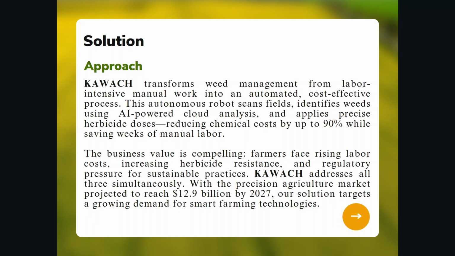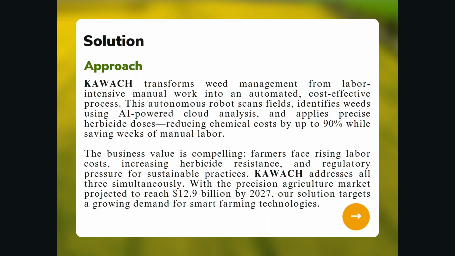So, what's the solution to this manual weeding process, you may ask? The answer is KAWACH. KAWACH is an AI-powered bot which scans fields, identifies weeds with AI, and spot sprays only where needed. This can cut chemical use by up to 90% and replace weeks of manual labor.